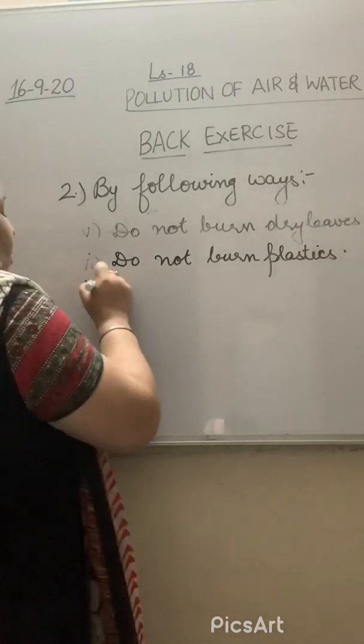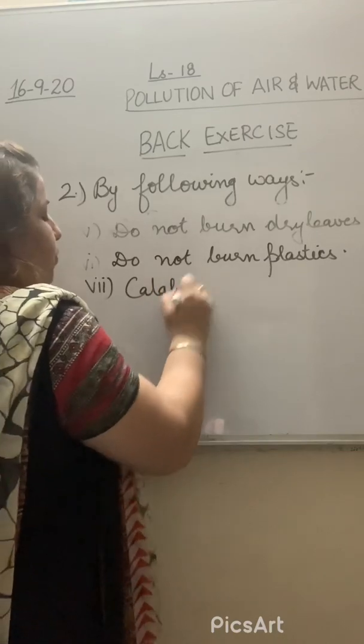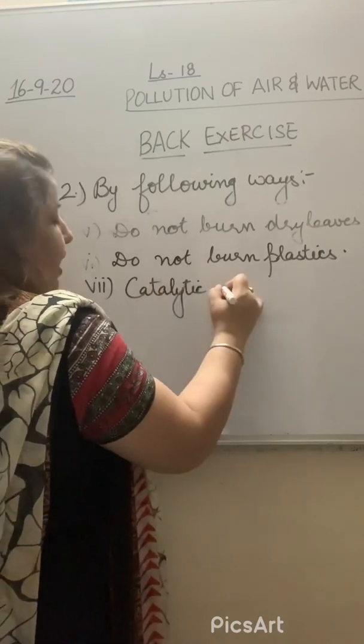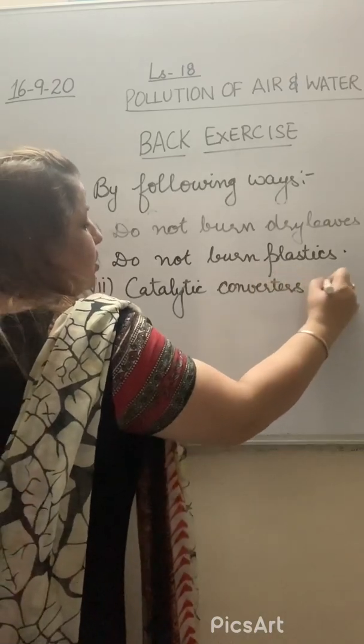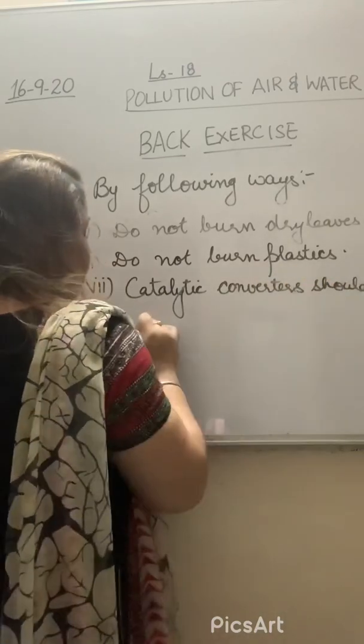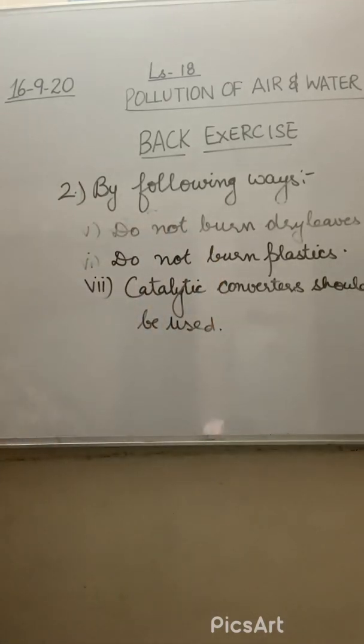And one more thing we can use, the catalytic converter. Catalytic converters should be installed in factories and used in industries so that harmful gases do not go into the atmosphere.